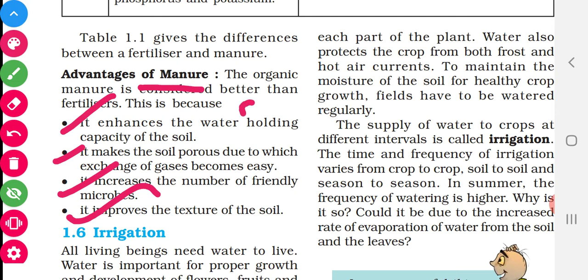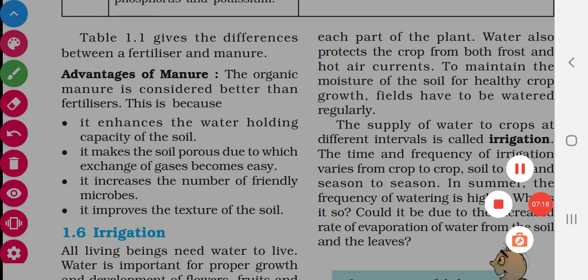The soil texture is very important. So manure has many advantages over fertilizers. Have you all understood, children?